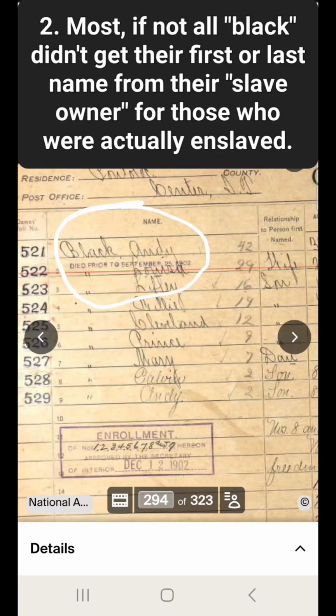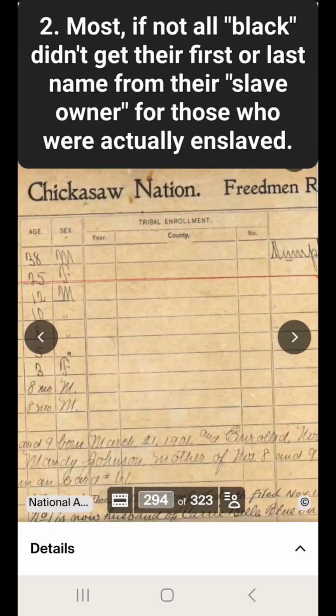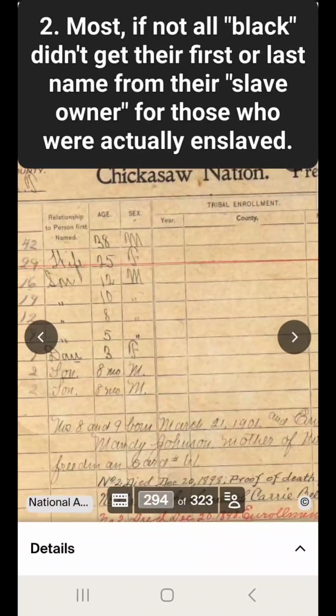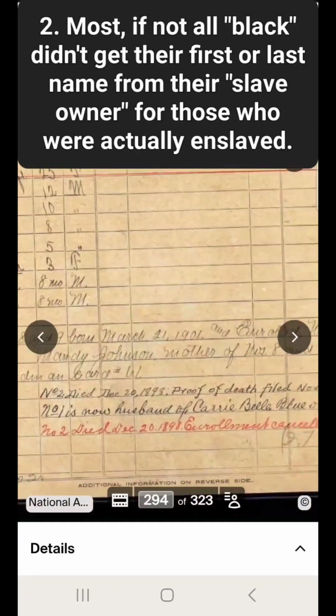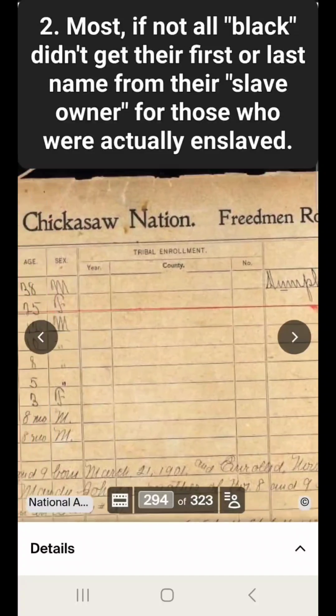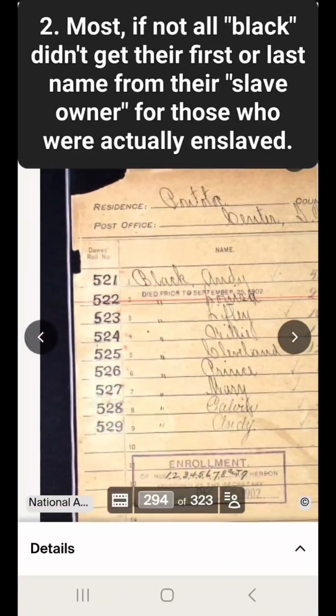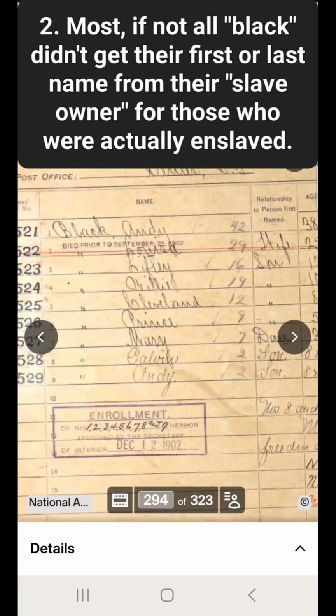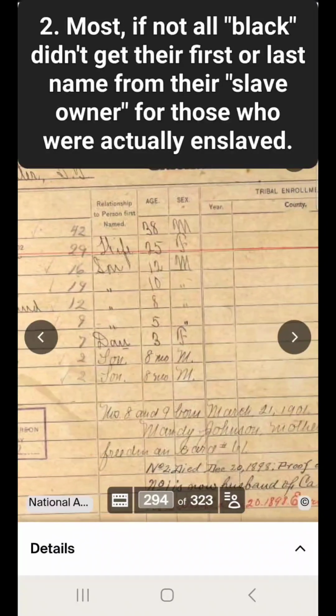Him right there. And he was 42 at this time. Turn that off. Okay. This was his freedman enrollment. Well, they called him freedman, but this was his enrollment in the Dawes Roll. If you do some research on the Dawes Roll, this is how they cheated my ancestors out of our land in what is now today the state of Oklahoma. But at this time, it was known as the Indian Territory.